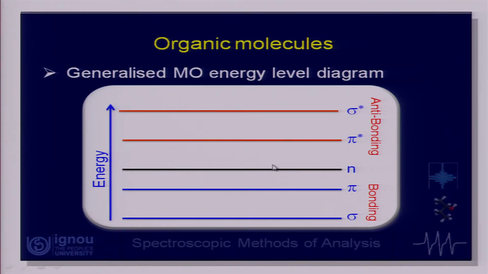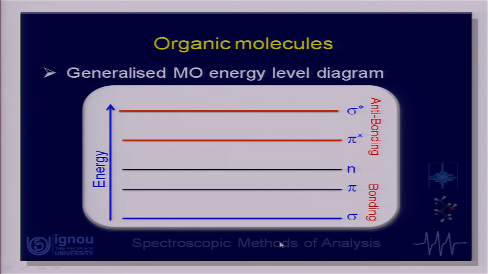Now, if you look at an organic molecule, say benzene, toluene, you can name any molecule, we can talk about that. When we talk about a molecule, and I want to look at the different electronic energy levels, essentially I have to take recourse to molecular orbital theory. According to molecular orbital theory, I am just showing you a generalized MO energy level diagram for a molecule. For an organic molecule, typically we have the following molecular orbital energy levels, or so-called electronic energy levels. They are sigma molecular orbital, pi, and n, that is non-bonding, pi star and sigma star.